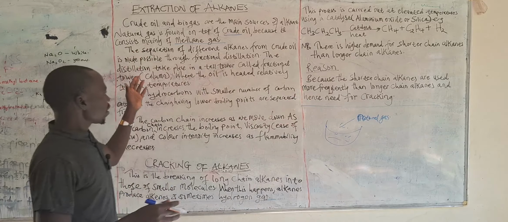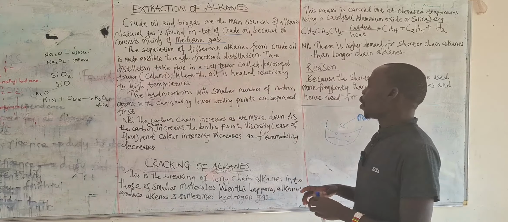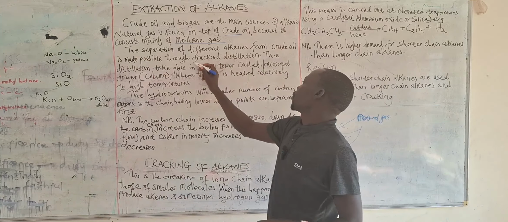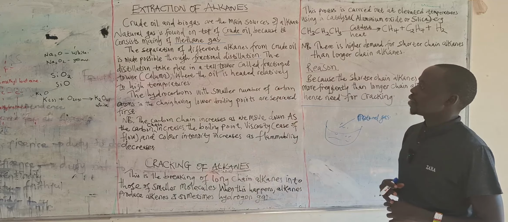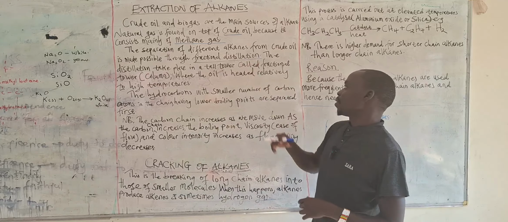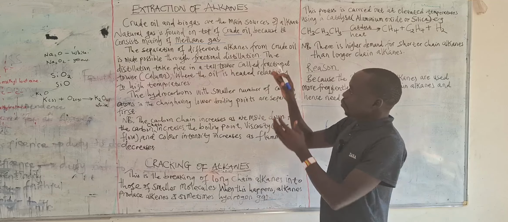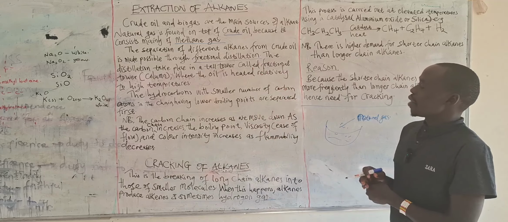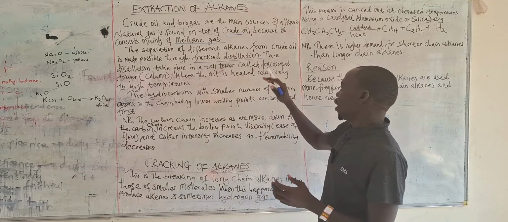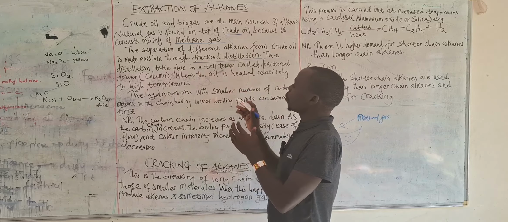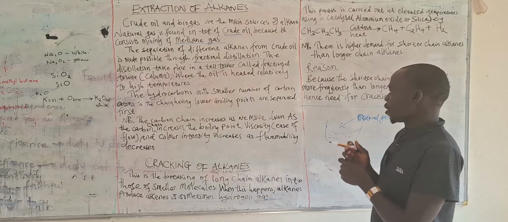So for us to separate the different alkanes from crude oil, we have made it possible through the use of fractional distillation. This is just a method of separating mixtures. I think you got this distillation in senior one. But here we're going to subject the mixtures to very high temperatures, and at the end of the day, we shall start separating them based on their boiling points.